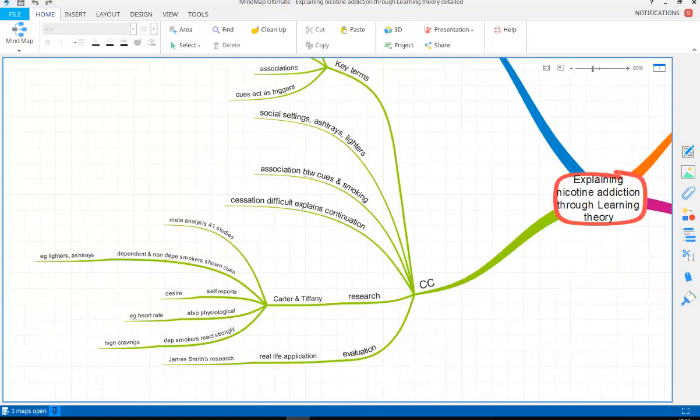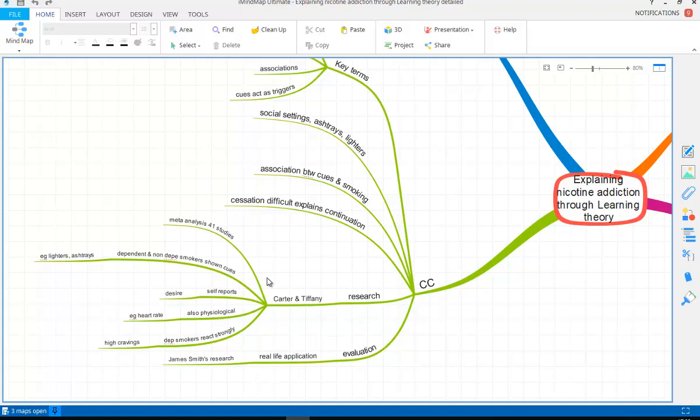So a piece of research to support this comes from Carter and Tiffany. This was a meta-analysis of 41 studies. And what they did was they showed dependent and non-dependent smokers different cues, and they also had a control group of non-smokers.